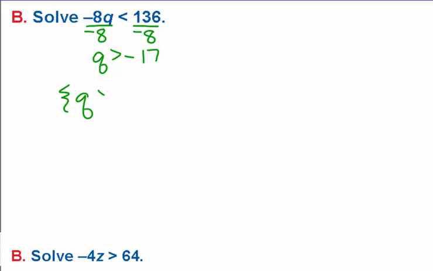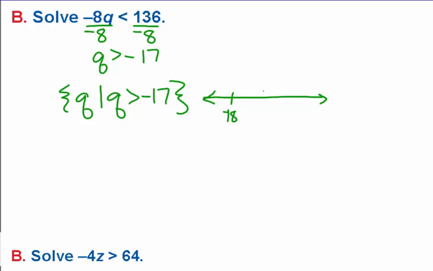Again, two different ways you can see your answers on Canvas. You need to get used to seeing them both ways. Okay, and then as a graph. So as a graph, I'm just going to go negative 18, negative 17, negative 16, open dot because it's not equal to, and since q is greater, it's eating the variable, it's bigger, it goes to the right.